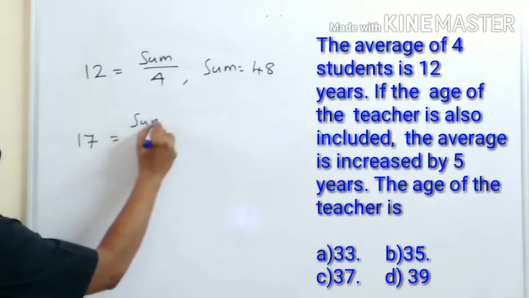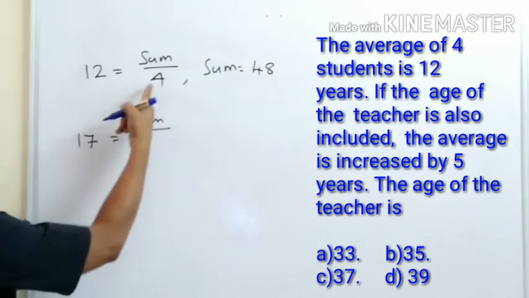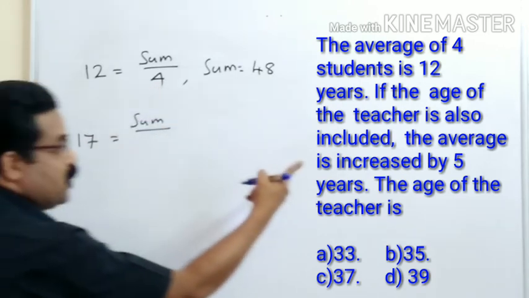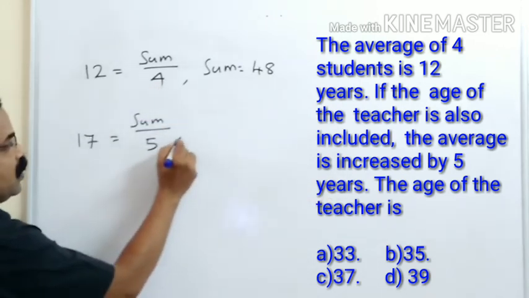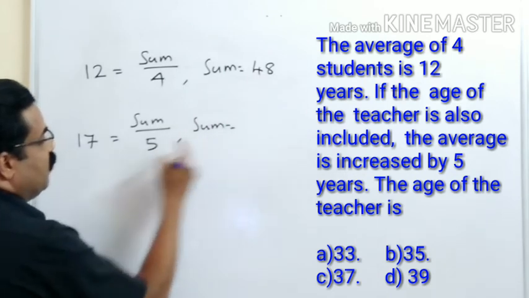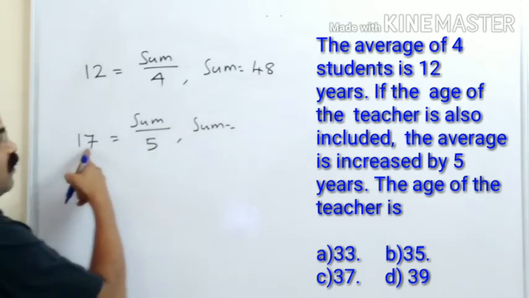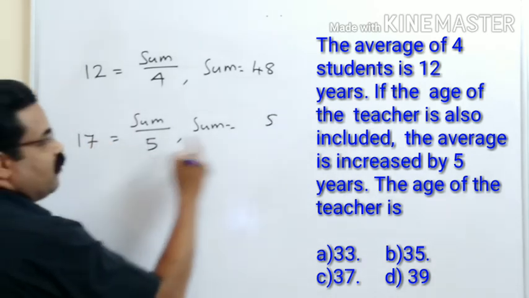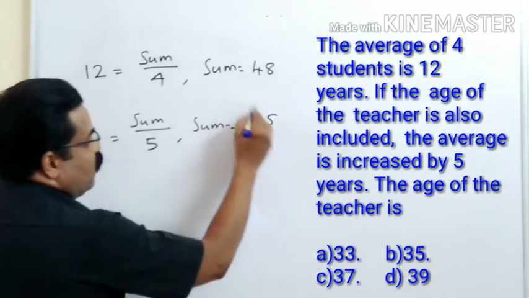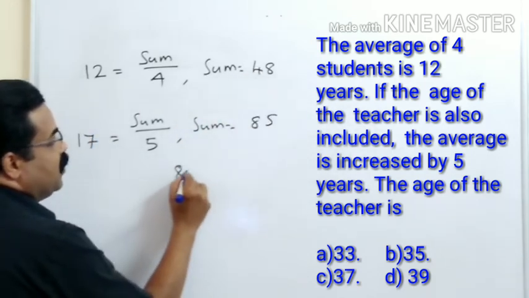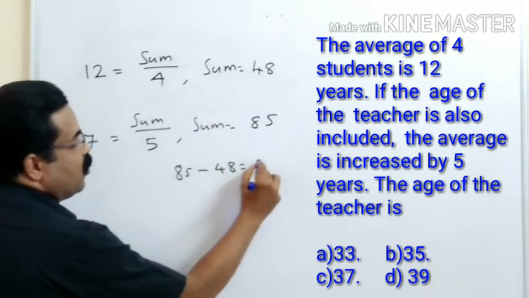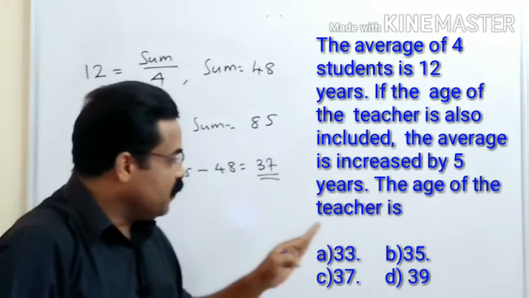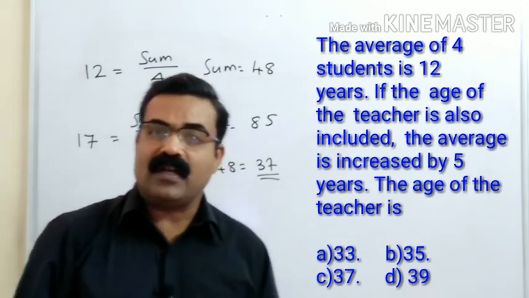That time the sum will be what? We don't know. We have to calculate that. And the number will be what now? 4 students plus 1 teacher. It will become 5. So what will be the new sum? New sum will be 17 into 5. 5 7s are 35, and 5 1s are 5 plus 3, 85. So what is the difference between these? 85 minus 48 is equal to 37. So what will be the age of the teacher? The age of the teacher will be 37. So you can mark which is the correct option.